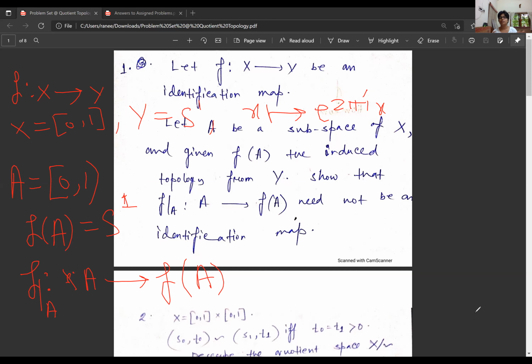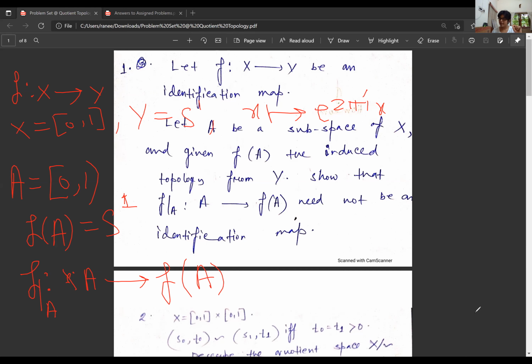Mind you, the relation on X or on any set A means any two elements are related under the map f, that means their images are the same. That's what the equivalence relation under the map f always is: we consider all those elements whose images are the same, and we collapse them together, identifying them to get a single point in our identified space.